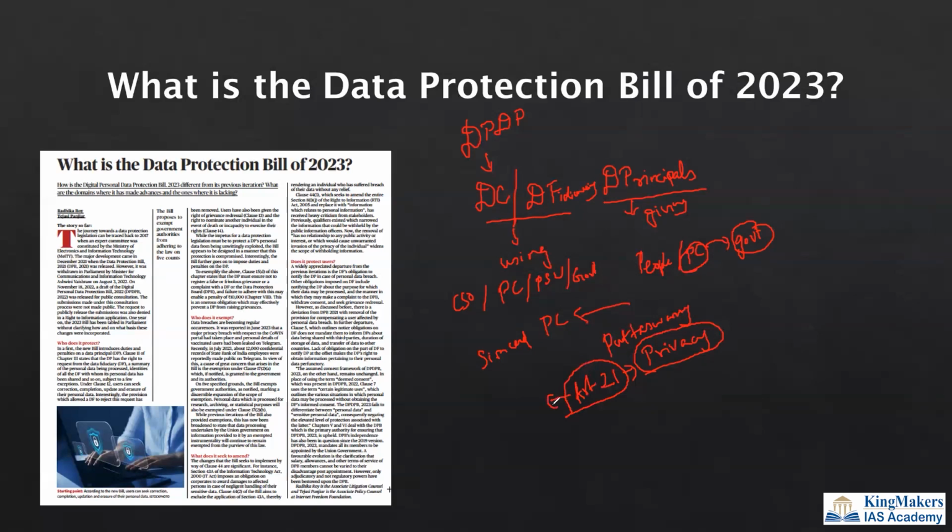Article 21 is about life and personal liberty. To enjoy a good life and personal liberty, it is important that we protect our data. For that, privacy is the ultimate thing. It was realized in the Puttaswamy case, and so we are now enjoying privacy. But without protecting the data, it is fruitless to enjoy the freedom alone. Whenever there is a freedom, there should be some legislation which also protects that freedom. So we need a legislation to protect our private data.